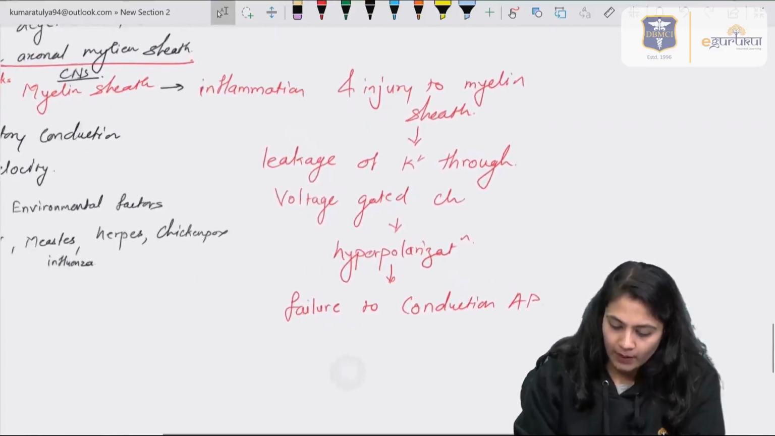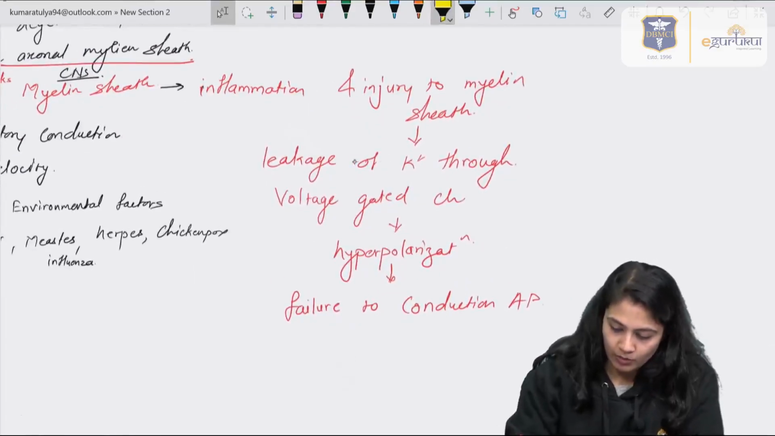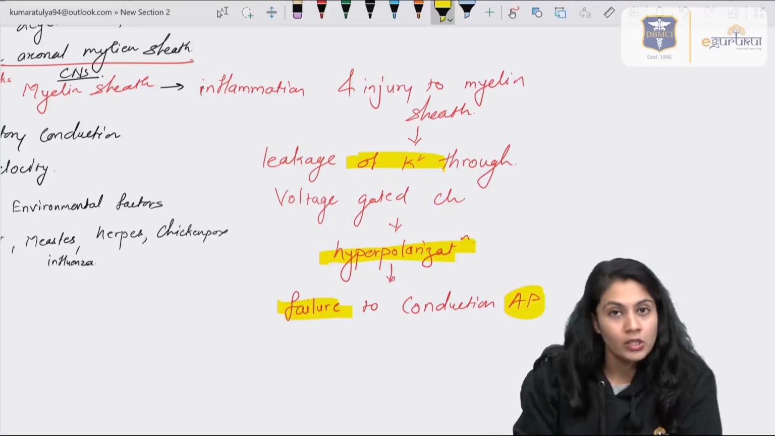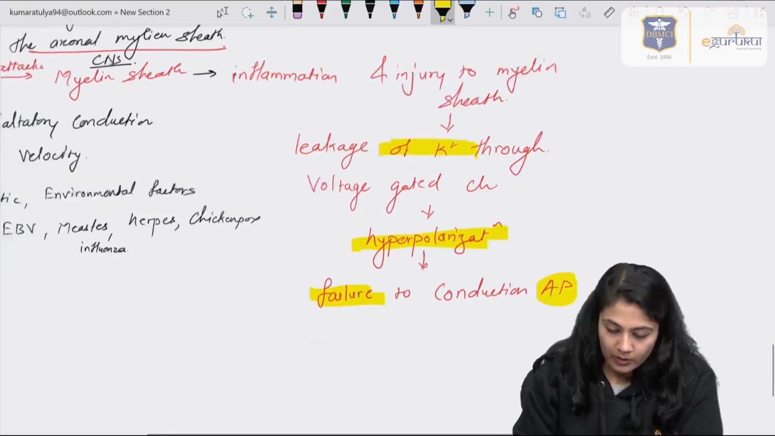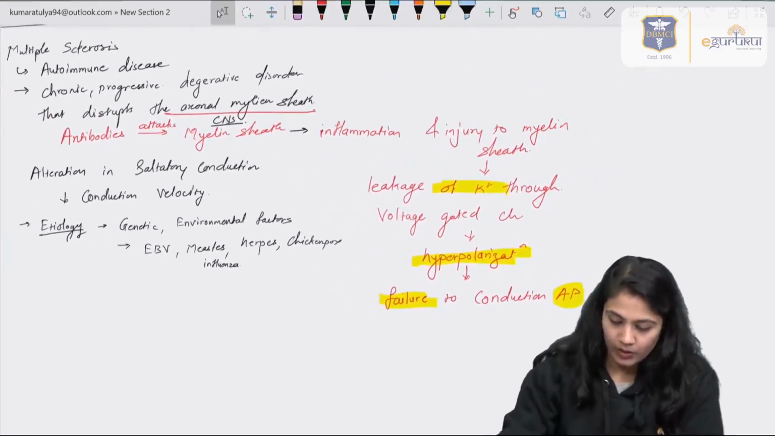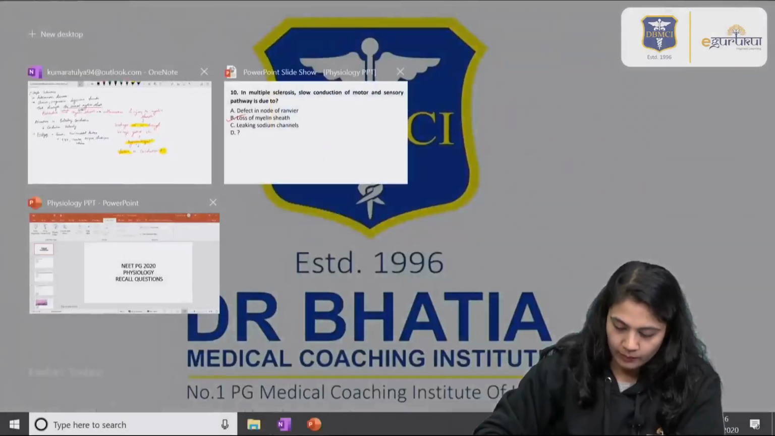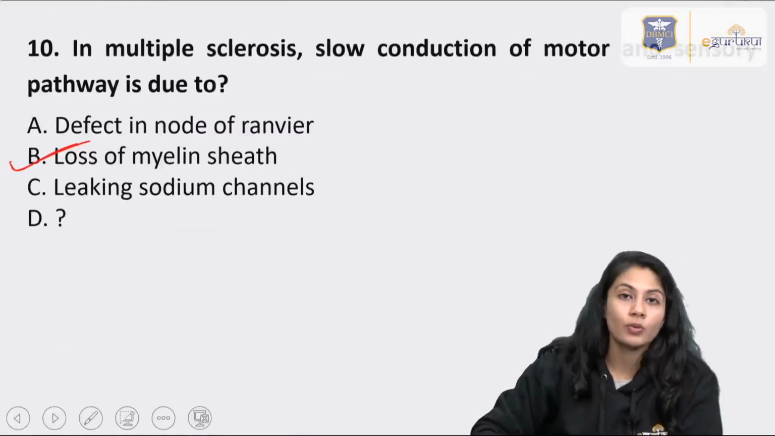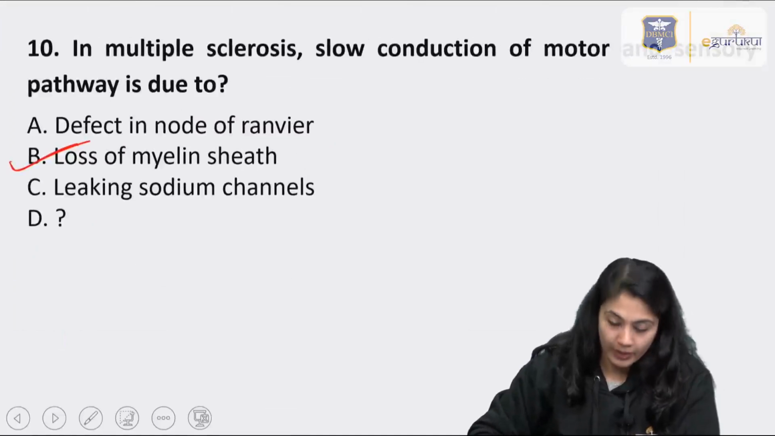So this is a simple phenomenon. If there is a leakage in the potassium, there will be hyperpolarization and failure in the AP conduction, that is action potential conduction. That's why the speed of that particular nerve will be decreased, which is affected by the multiple sclerosis, right? So answer of this question number 10 is option B, right?